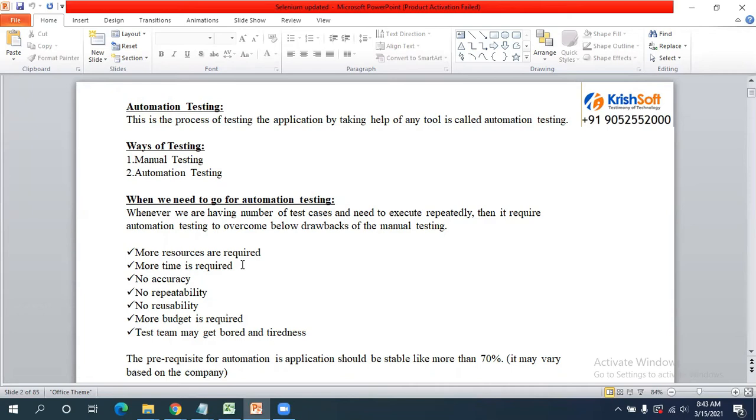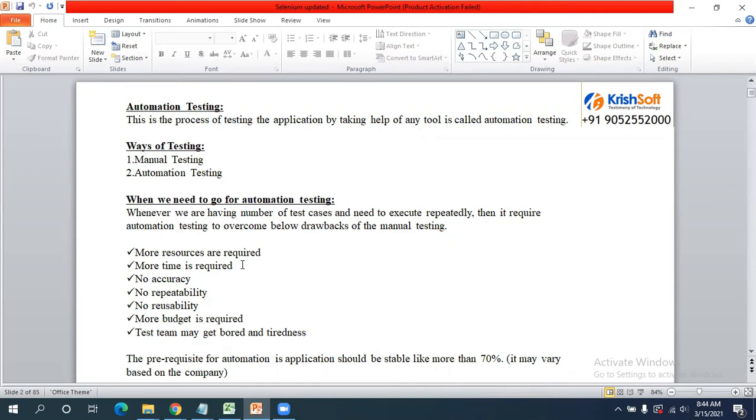If functionalities are not working end to end, in that case, what will happen? Can we proceed further? Let me take a Gmail application. If the login functionality itself is not working, how can we check the compose, inbox, sent mails, drafts? We cannot check it. We cannot automate that because the application is not allowing us to log in.